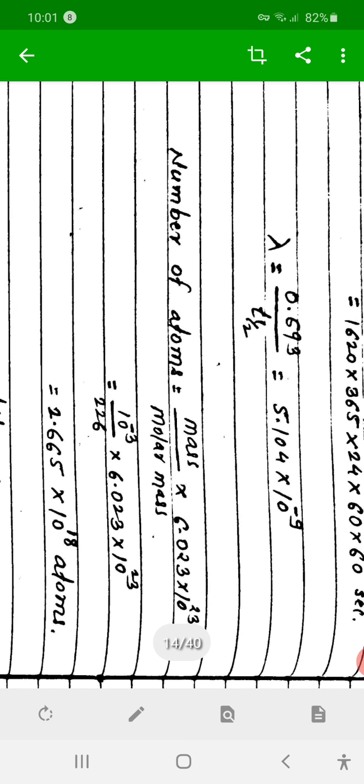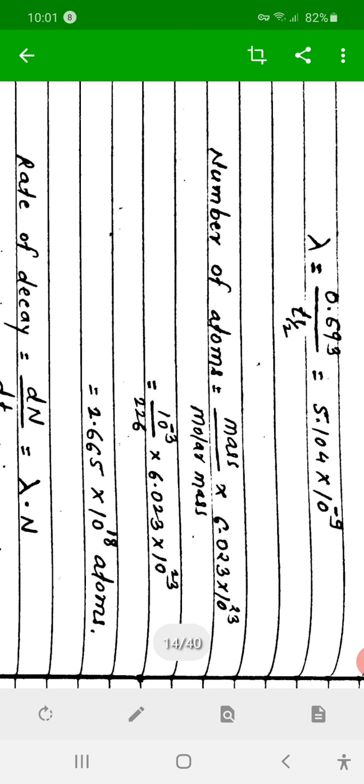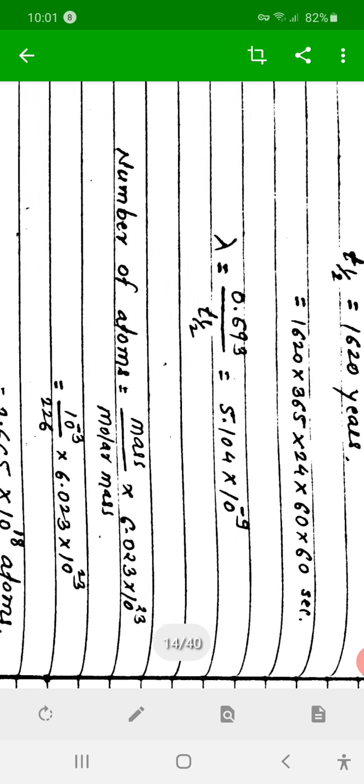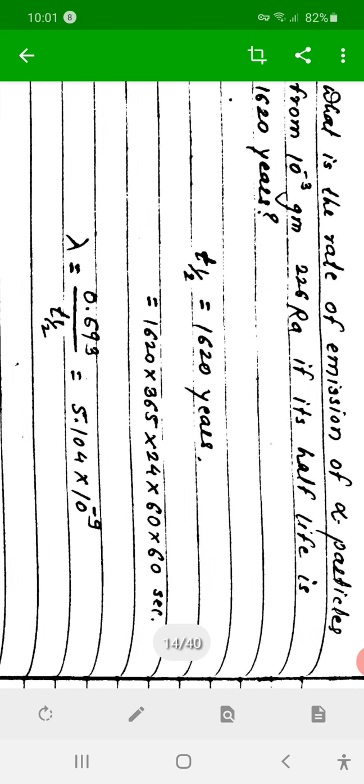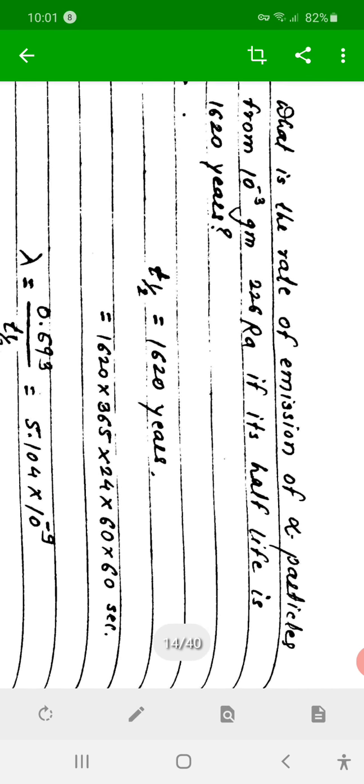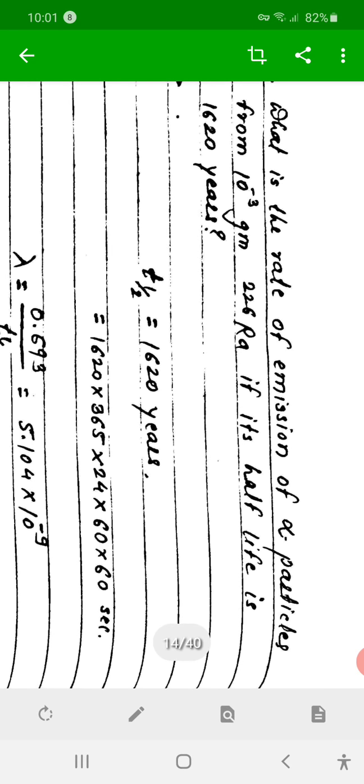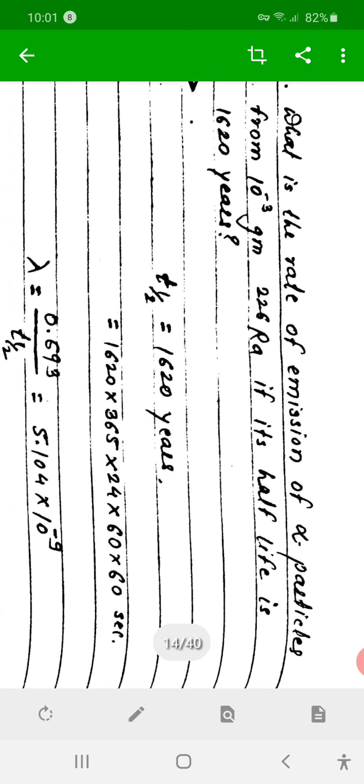Then the number of atoms for any element we can calculate as mass of that element upon molar mass into Avogadro's number. Mass is given, that is 10 raised to minus 3 gram.